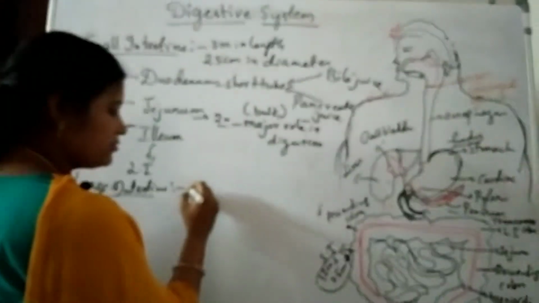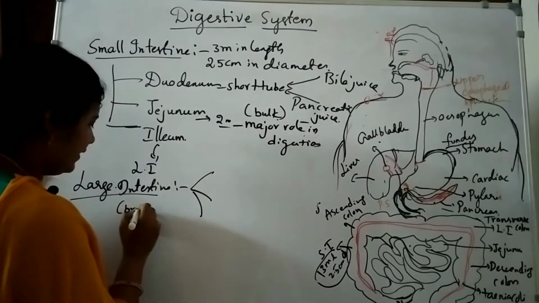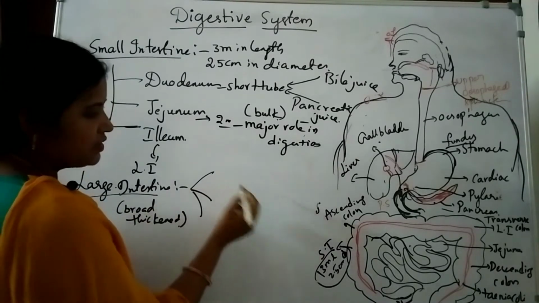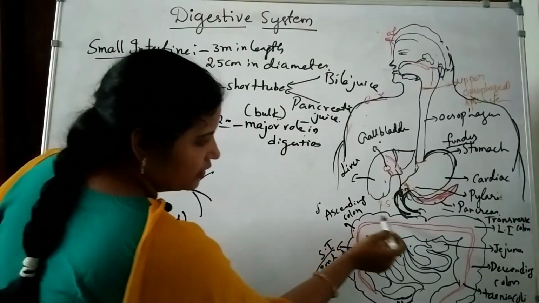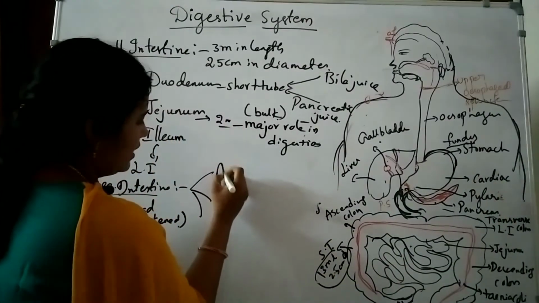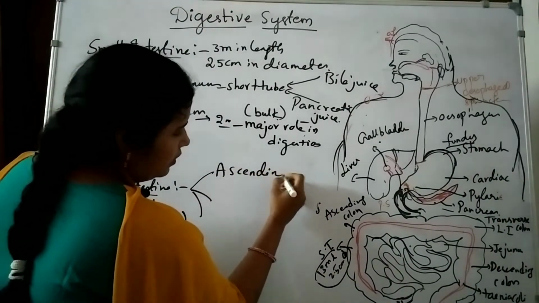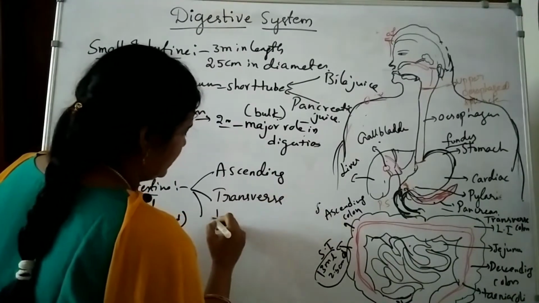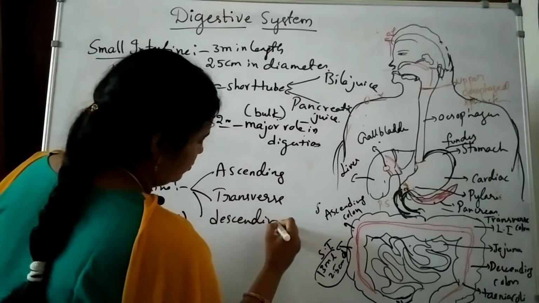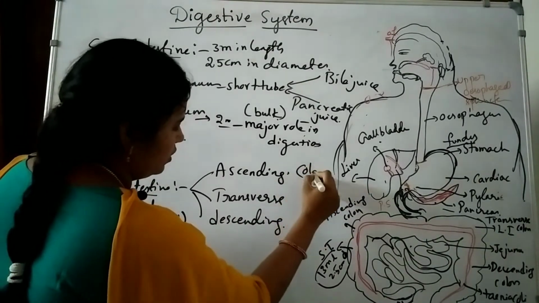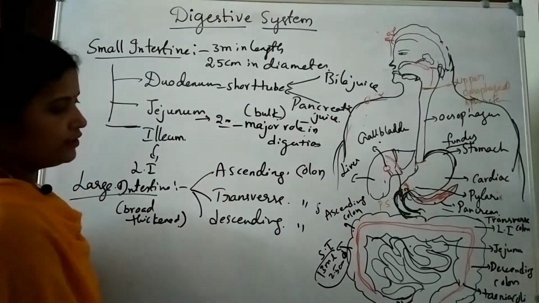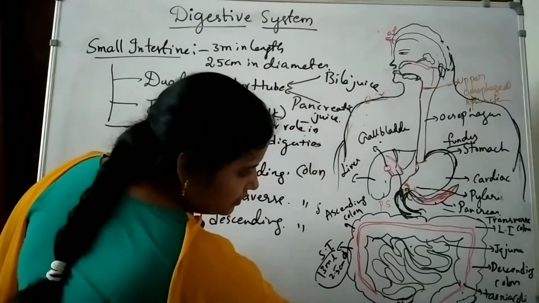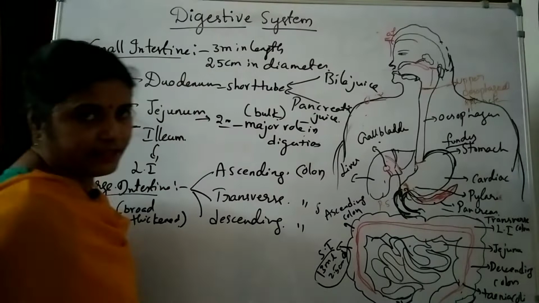The large intestine also has 3 layers, a broad thickened layer. The large intestine also has 3 parts: the ascending colon, transverse colon and descending colon. Ascending colon, transverse colon, and descending colon, and finally, with a sigmoid curve, it opens into the rectum.